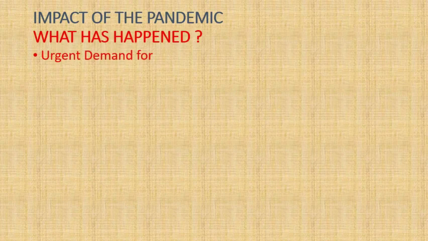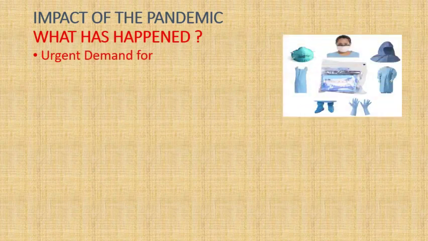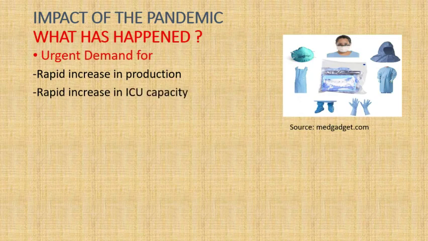And there are some goods in very urgent demand, especially PPE, personal protective equipment. This is the only way right now we are getting protection. From this coronavirus, there is a rapid increase in the production of PPE and a rapid increase in ICU capacity, especially in the hospitals. So this is one of the urgent demands on the product.